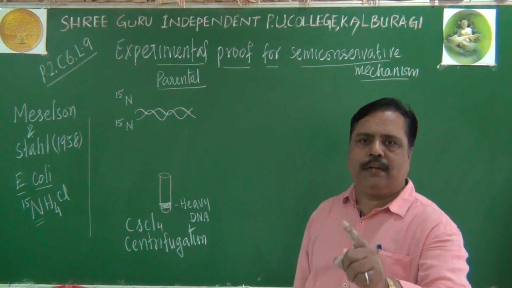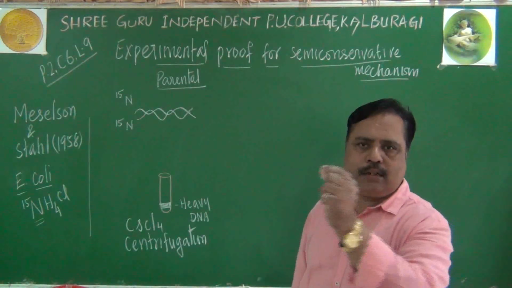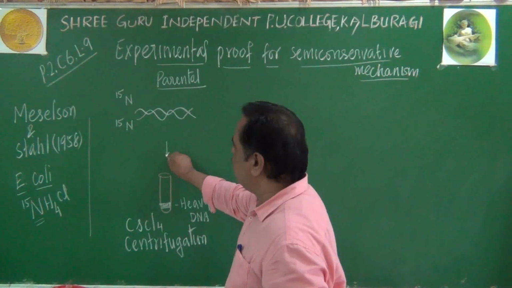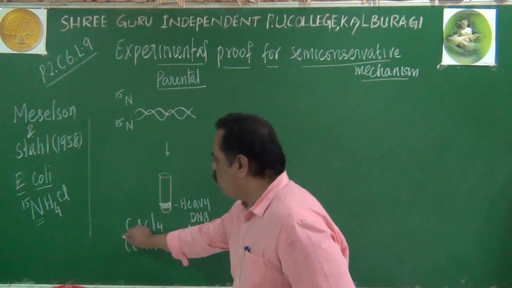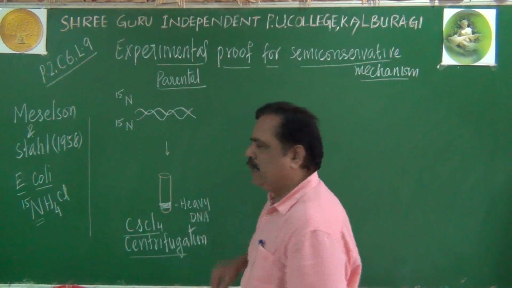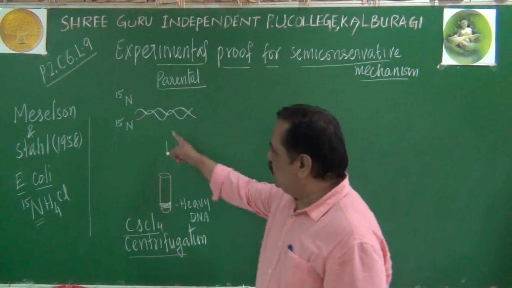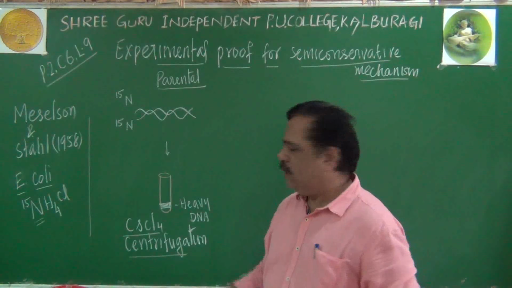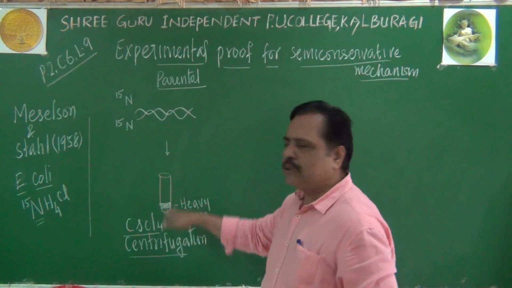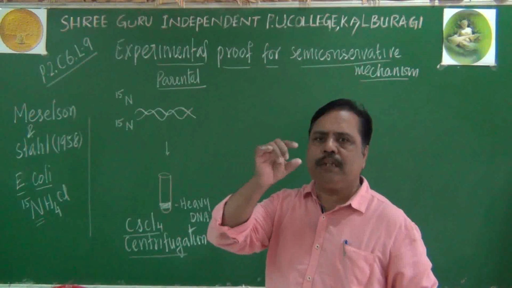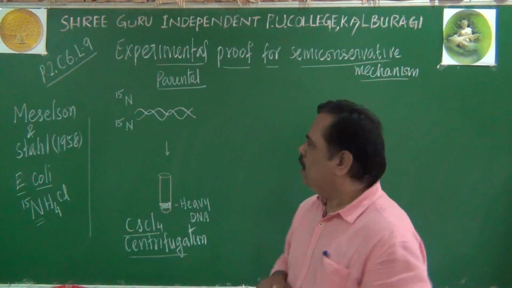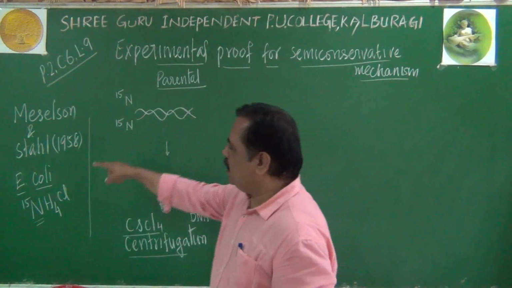Both strands are having N15 in their nitrogenous bases. So they have become heavy in nature during the cesium chloride centrifugation technique. Due to its heaviness and due to the gravitational and centrifugal force, these molecules have settled down. They have become a thick band at the base of the test tube. Okay. Now, the remaining E. coli is there.